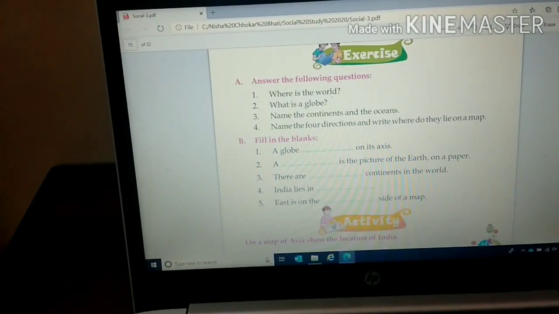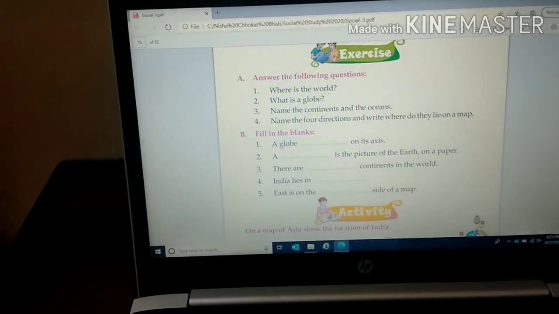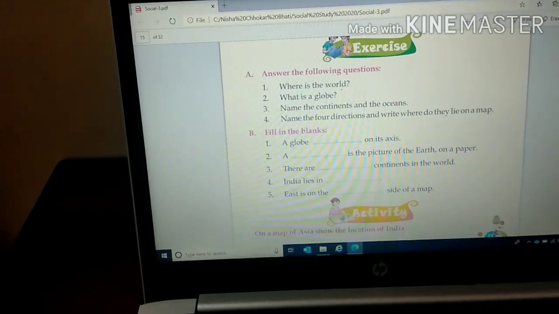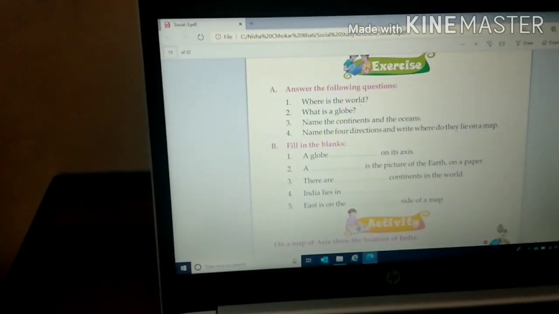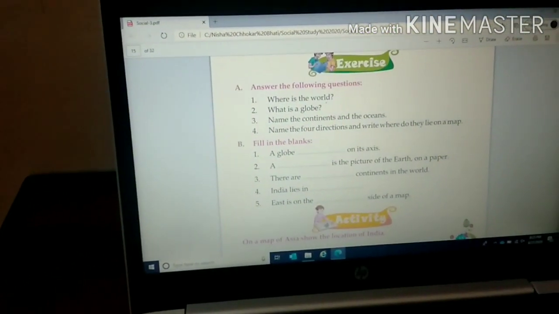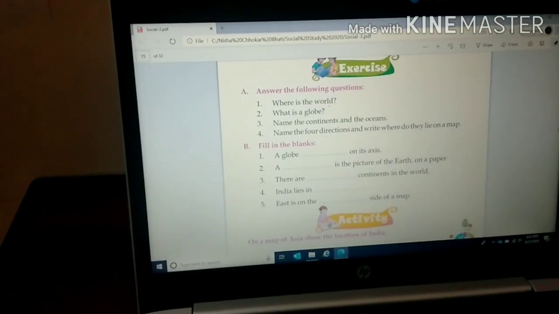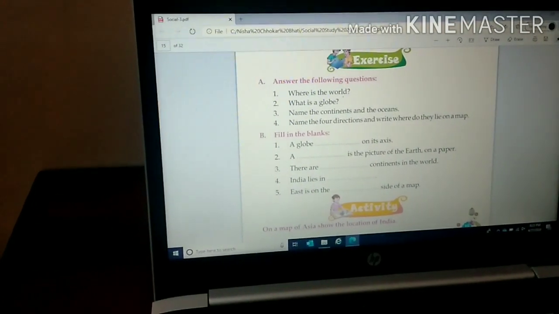Third one is, there are dash continents in the world. How many continents are there in the world, children? There are 7 continents in the world and India lies in Asia. Next is, on the dash side of a map. Where does east lie? East is on the right hand side of a map. So fill in the blanks are clear to you, children.